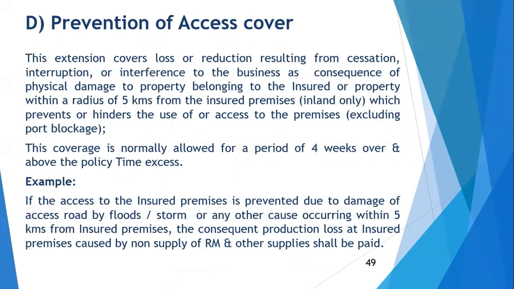In ingress, egress, it is due to insured peril only. But here, irrespective of peril, if the property is damaged within the radius of 5 kilometers, which is causing prevention of access to the insured premises, then loss is payable. But damage to property is a must.